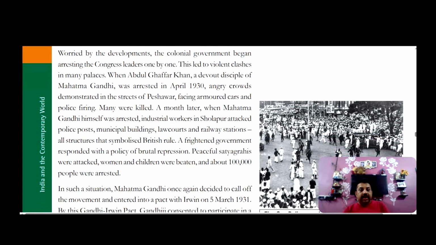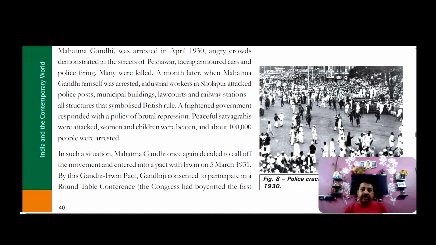It led to violent clashes where Abdul Ghaffar Khan was being arrested, and angry crowds demonstrated in the streets of Peshawar, facing armored cars and bullets, and many people were killed. The frightened government, that is the British government, responded with a policy of brutal repression. They were frightened by the aggressive movement by the Indians, and about 1 lakh people were arrested.